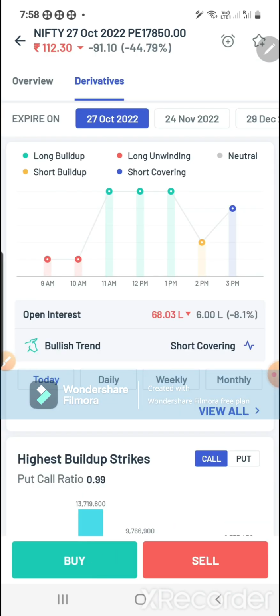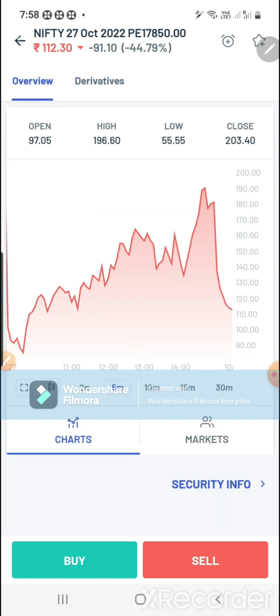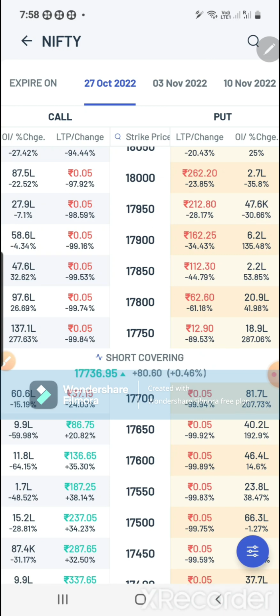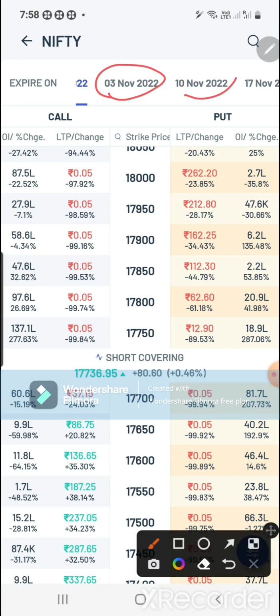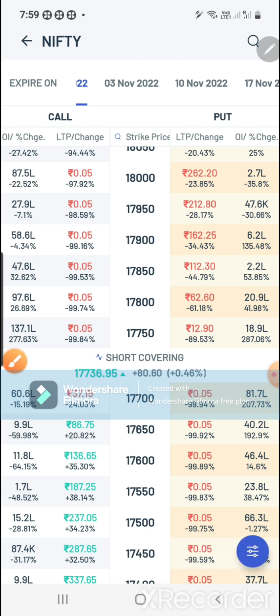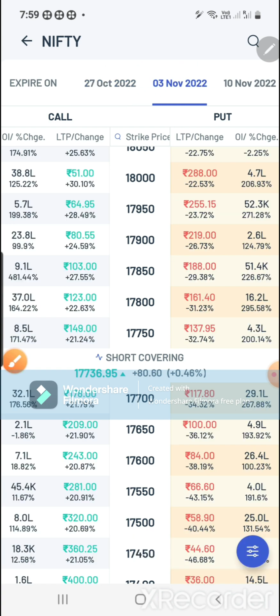Okay, right, now derivative parts, and you can see all the expiry will show up here at the top. Okay, monthly expiry. And if I go to option chain, you can see all the expiry will show up here. You can see here 3rd November, 10th November, whichever expiry you want to see, you can click that expiry and you can see the option data.